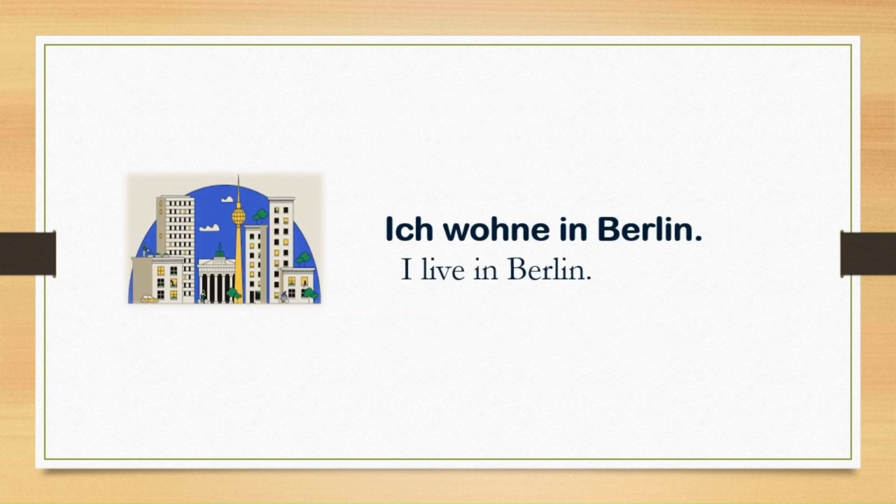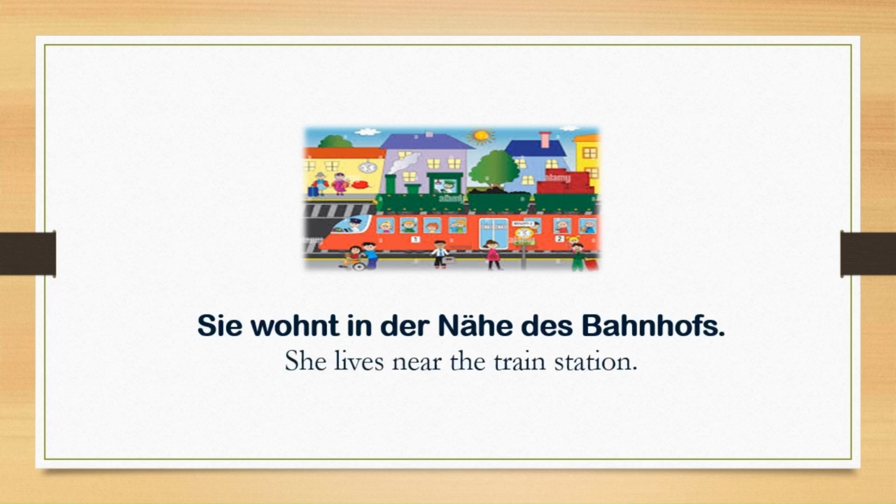Ich wohne in Berlin. In this context, the verb wohnen represents the act of residing at a particular place. Let's look at the second example. Sie wohnt in der Nähe des Bahnhofs. In this example also, the verb wohnen represents the act of residing at a particular place.